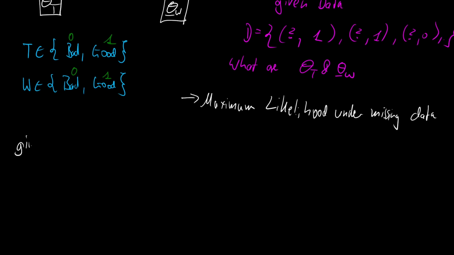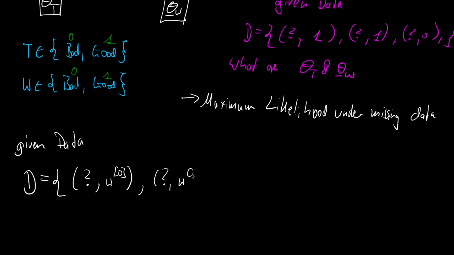We are given data, and the data looks as follows. We have a data set, and the data set consists of tuples because we have two random variables in our directed graphical model. And we know the 0th word someone says, but we don't know the thought that is causing this word. The same is true for the first word that someone is saying, we don't know the thought that is related to it. All the way to the last word, the (N-1)th word, and the respective thought.